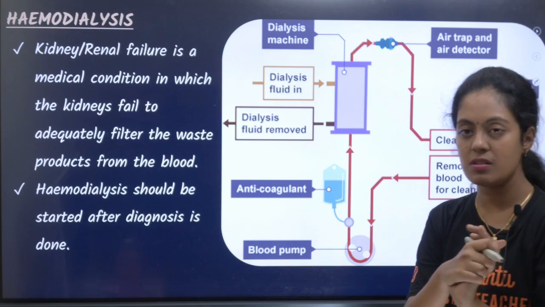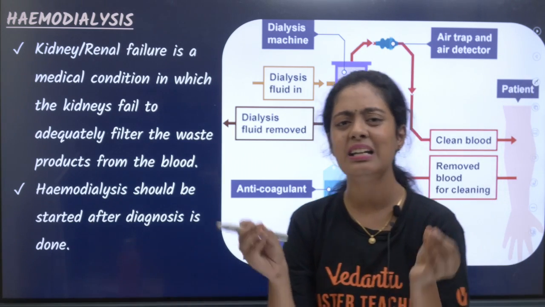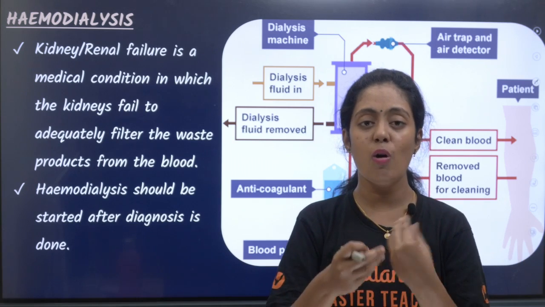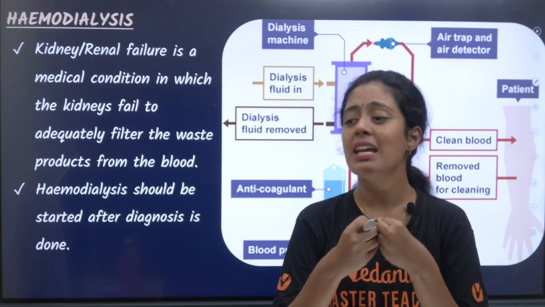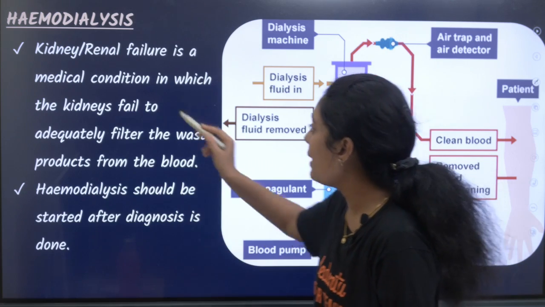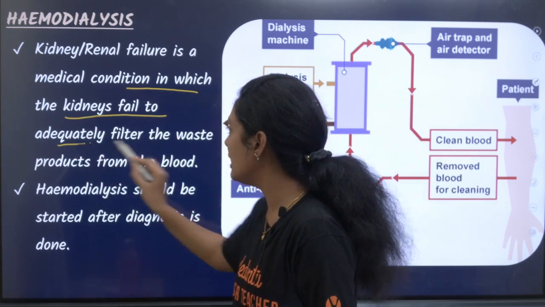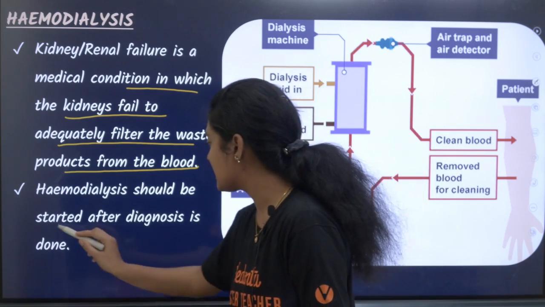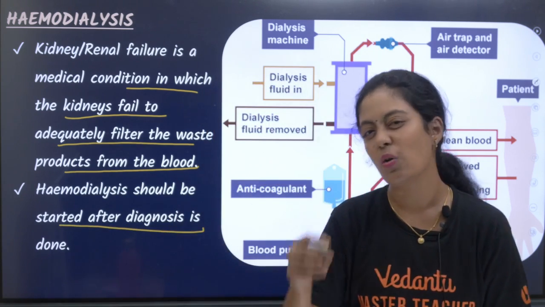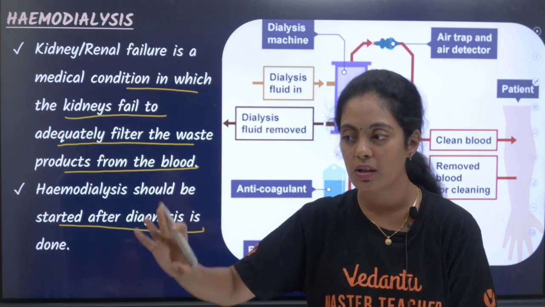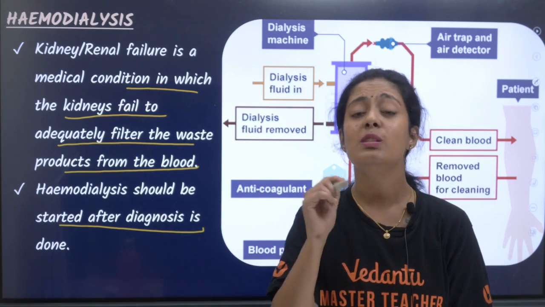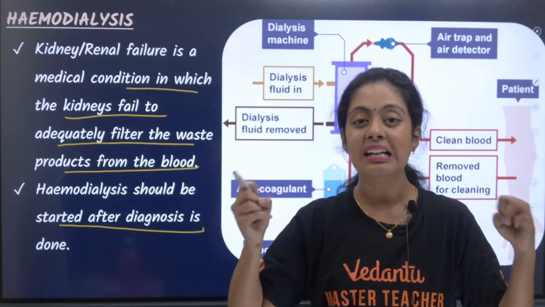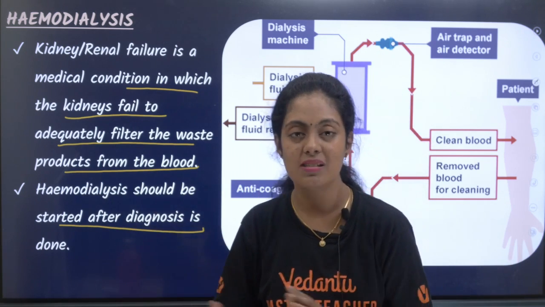What is hemodialysis? Hemodialysis is a temporary treatment method for people with kidney failure. Kidney failure na அவங்க kidneys function ஆகல, யூரியா excrete பண்ணப்படல. So it's a medical condition in which the kidneys fail to adequately filter the waste product from the blood. So hemodialysis should be started after diagnosis is done. அவங்க கிட்னி ரொம்ப மோசமா இருக்குன்னா மட்டும்தான் ஹீமோடயாலிசிஸ் ஸ்டார்ட் பண்ணுவாங்க. It's very painful, it's quite expensive. அது ஒரு mentally tiring process.